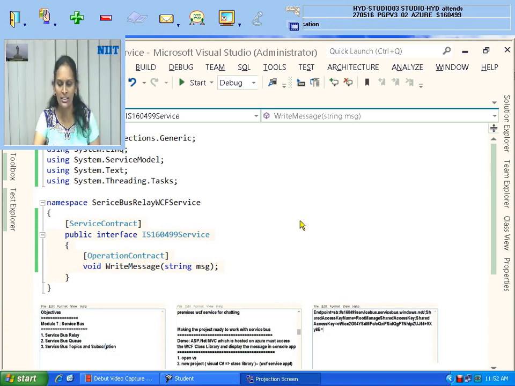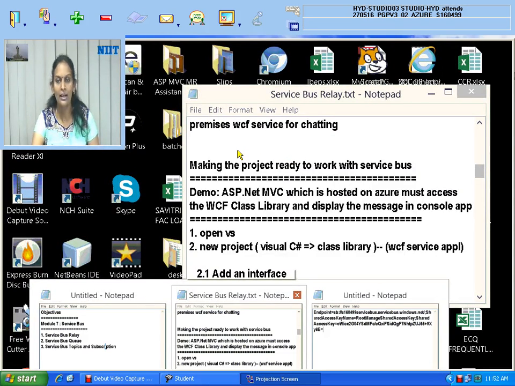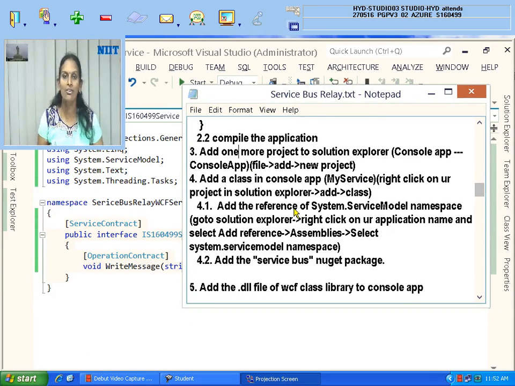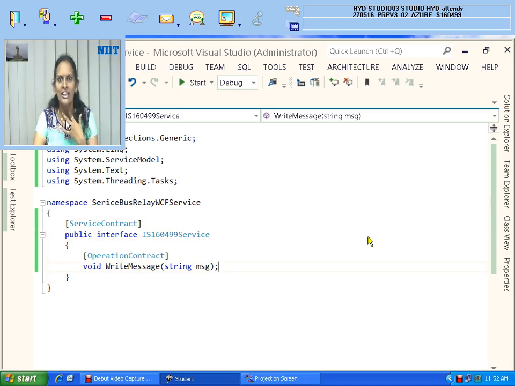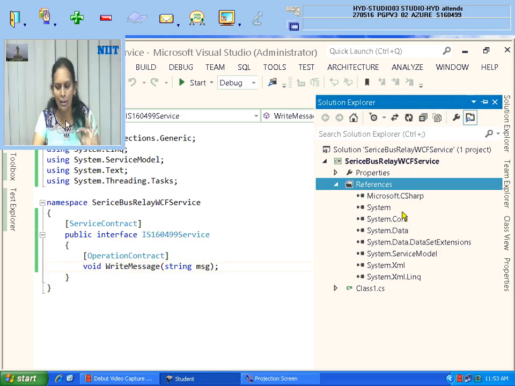These are all finished, my dear. Compile, add one project here. In the same application where we have created the class library, there only you can create one more console application, or you can create it in a new Visual Studio window. There is no problem, either place you can do the task. So why so many windows of Visual Studio? We have created one application, and in the same application, in the Solution Explorer, you created one service bus service. Here only can I create a console application which is hosting this WCF service? Yes, you can do it.